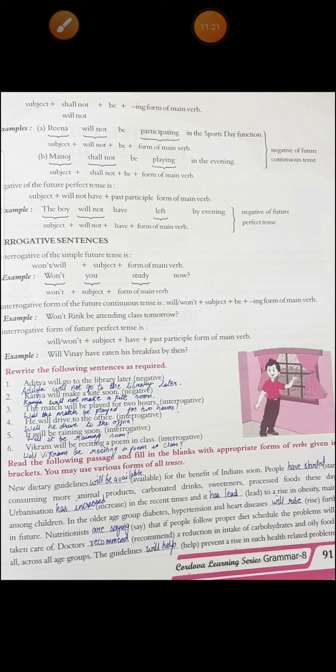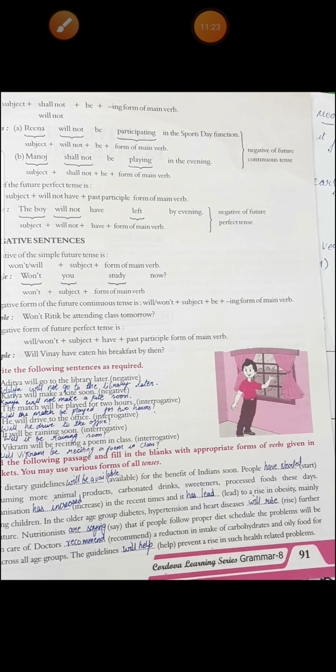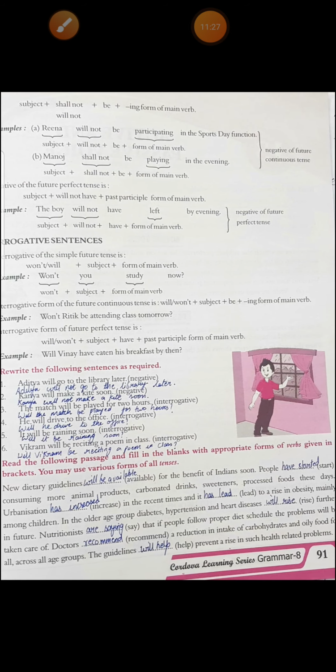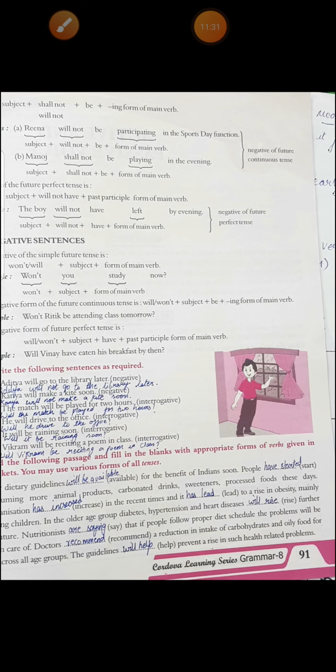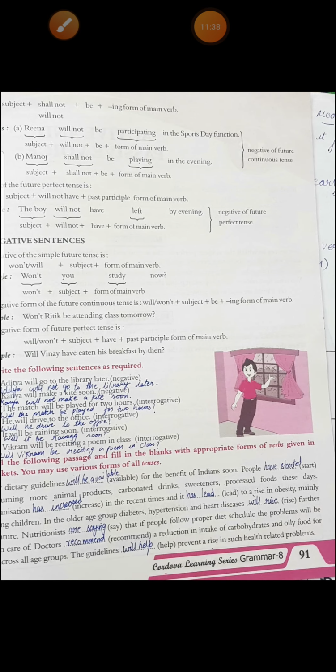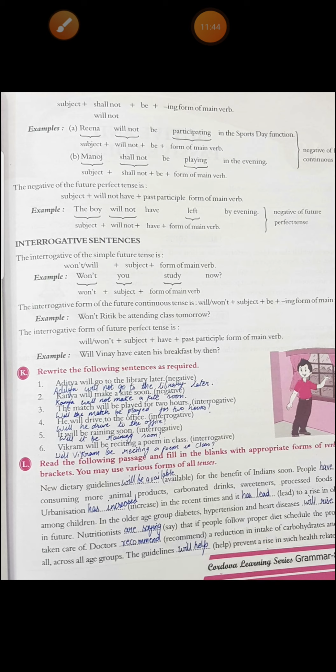Nutritionists are saying that if people follow a proper diet schedule, the problems will be taken care of. Doctors recommend a reduction in intake of carbohydrates and oily food across all age groups. The guidelines will help prevent a rise in such health related problems. All right. So this finishes this chapter.